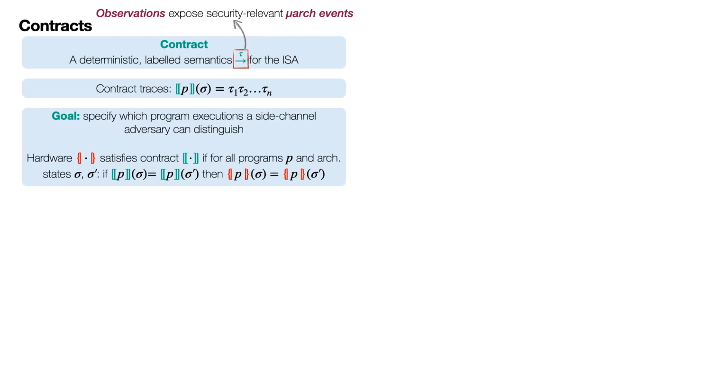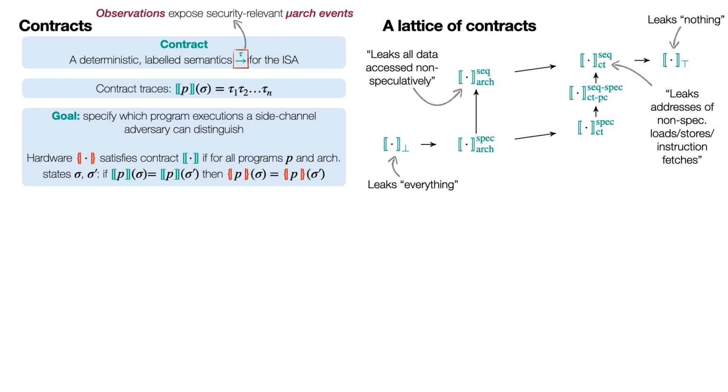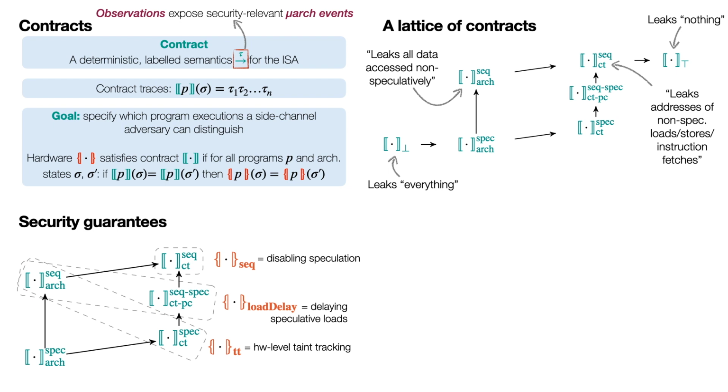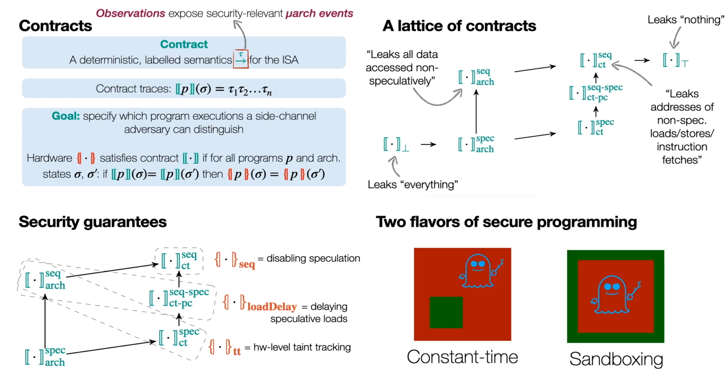So, to conclude, I presented a framework for expressing hardware-software contracts. I illustrated how the framework can be instantiated to talk about secure speculation. I then showed how to use the framework to characterize and compare the guarantees provided by a class of hardware-level countermeasures for secure speculation. And finally, I discussed how the framework enables hardware-software co-design and have shown how it can be used to automatically reason about different flavors of secure programming by leveraging existing tools.